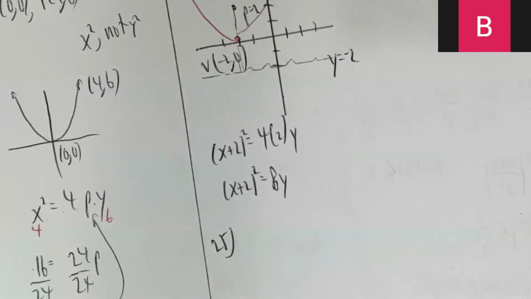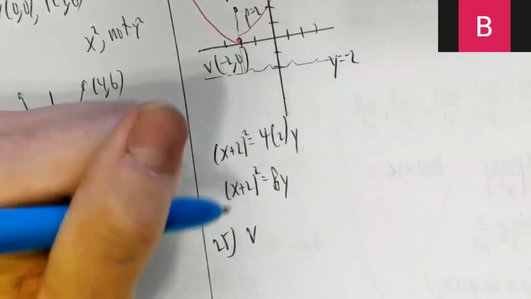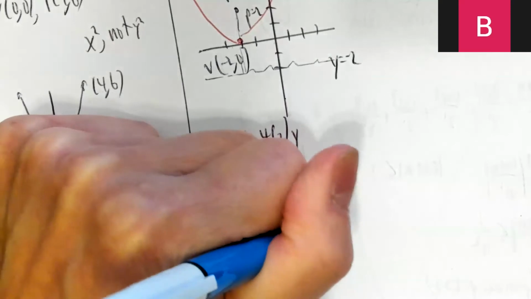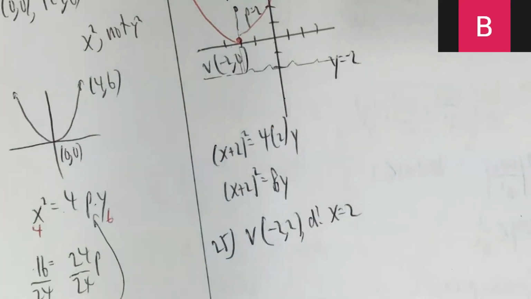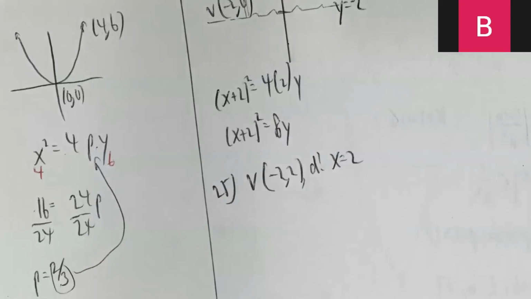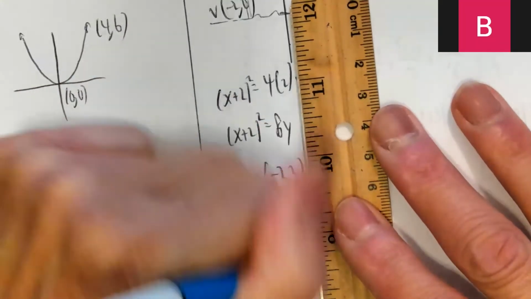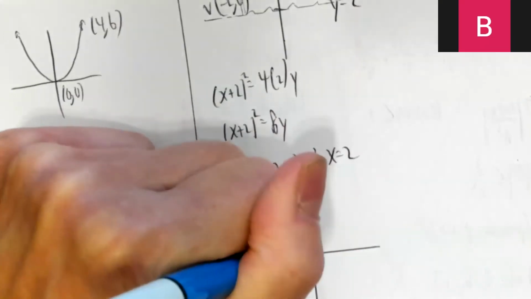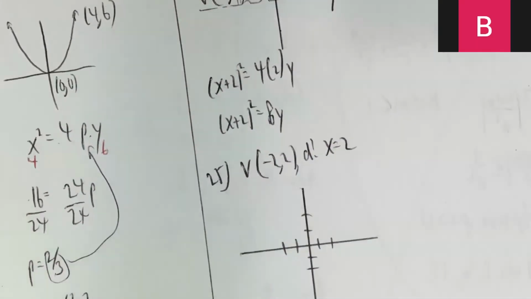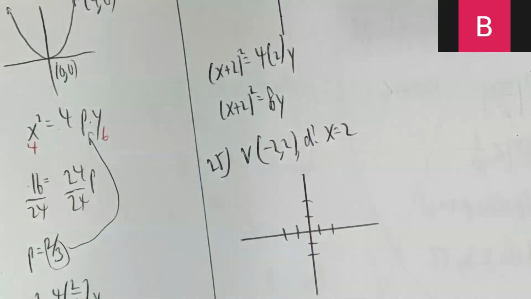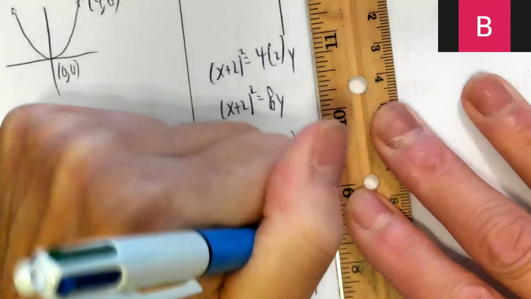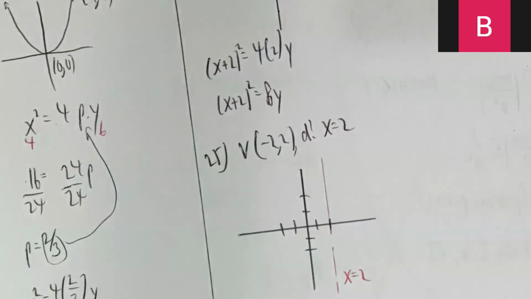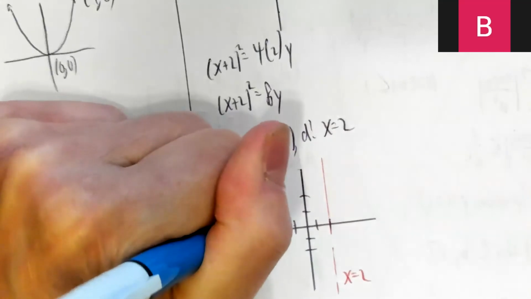Okay, 25 is what I was aiming for, but I totally botched it. So what do I give that now? Vertex is -2, 2. Directrix is x equals 2. Okay, so it looks like they're using a lot of the same points here. Okay, x equals 2 is a vertical line. Vertex is -2, 2.